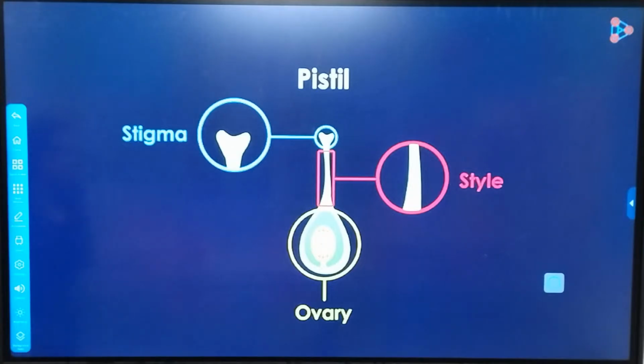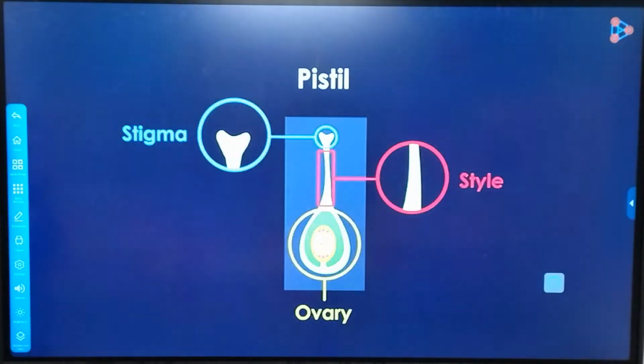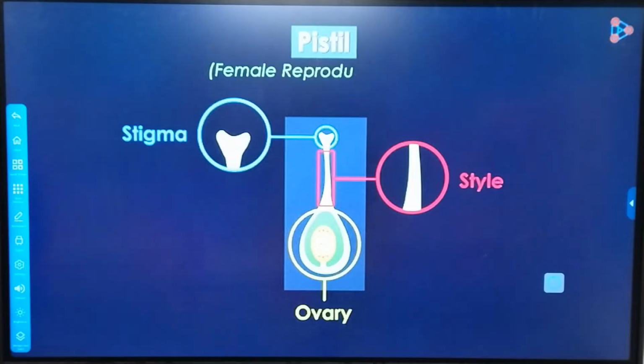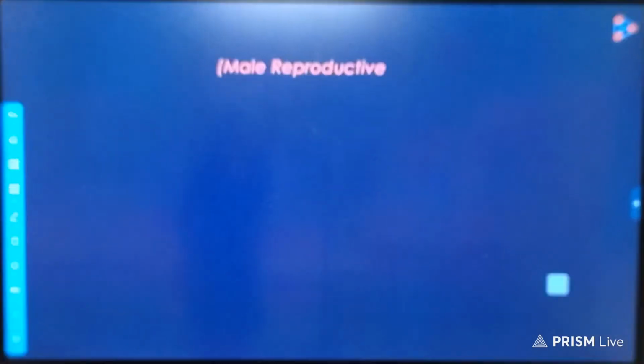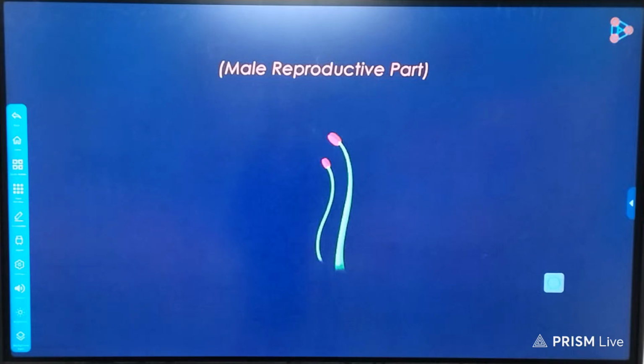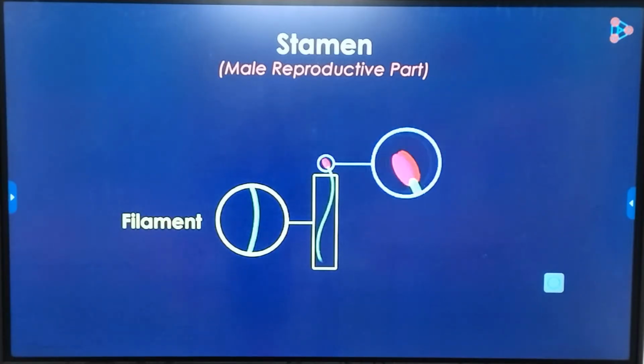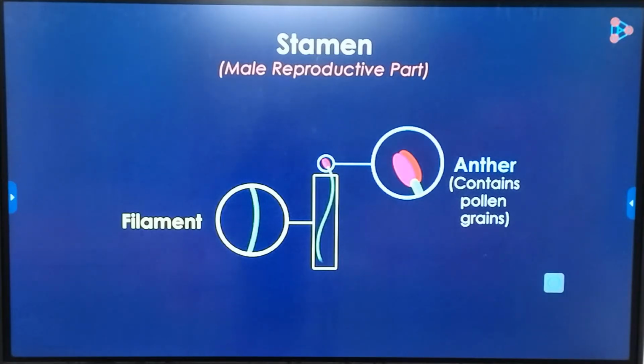Wait, if this is the ovary, then does that mean that this structure is the female reproductive part of the flower? Yes, it is. The pistil is the female reproductive part of the flower. So our next part will be the male reproductive part. Yes, these long filaments that we can see are the male reproductive organs, each called the stamen. The stamen consists of this filament, and this bag on top is known as the anther. The anther contains the pollen grains, which are nothing but the male gametes of the plant.